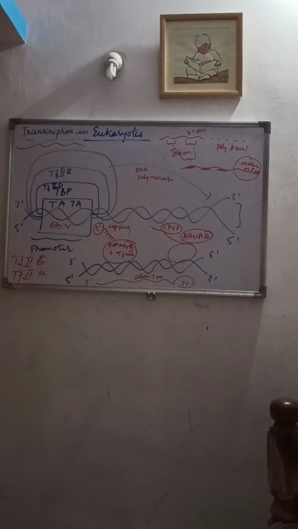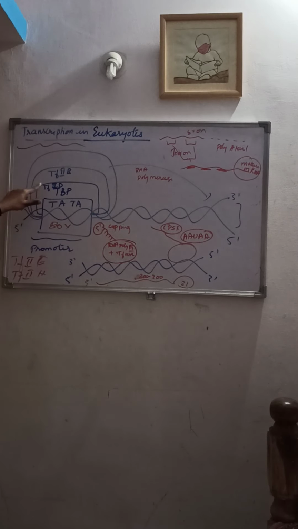Here is the double stranded DNA molecule, which consists of the promoter region. The promoter consists of a primary element called the TATA box, which is a DNA sequence rich in adenine and thymine bases. This TATA box binds to a transcription factor known as TFIID.